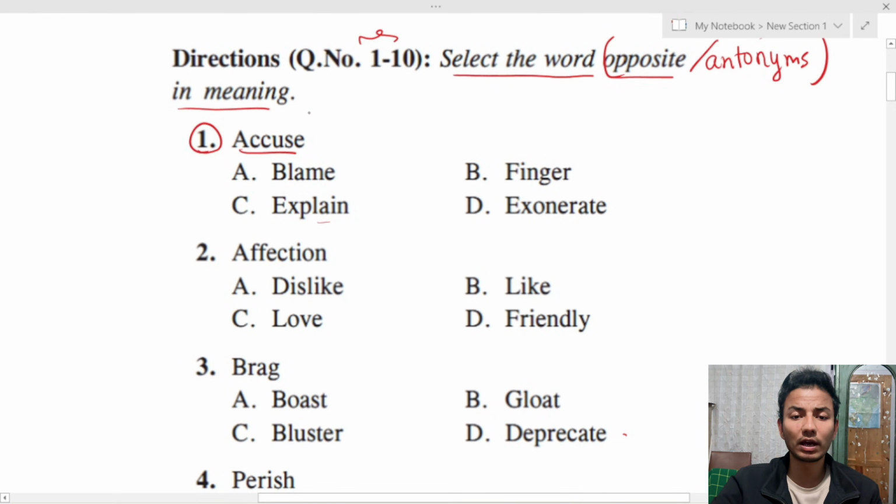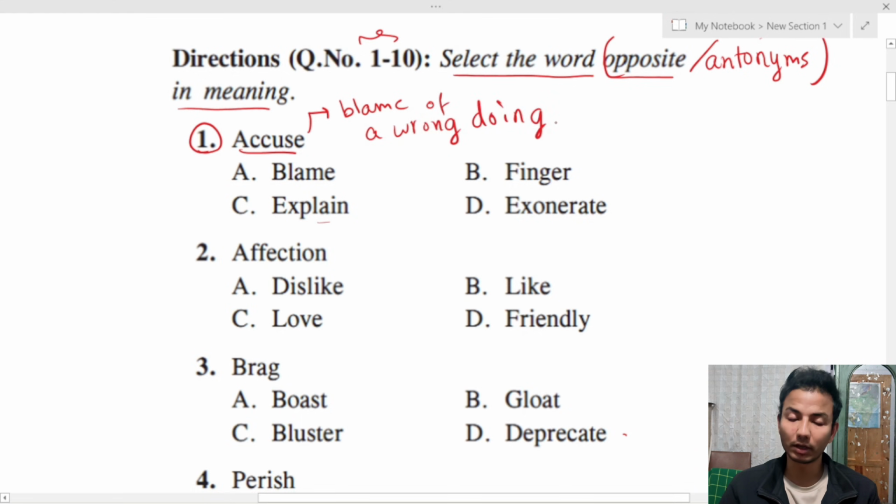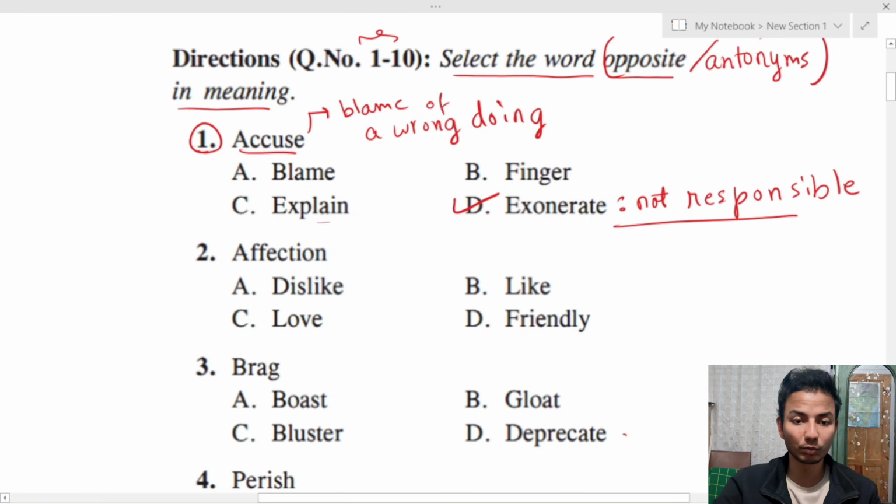So accuse is someone who has been blamed of a wrongdoing. So a word which is opposite to accuse here is exonerate. Exonerate, the correct meaning of the word exonerate is not responsible. So let us move on.